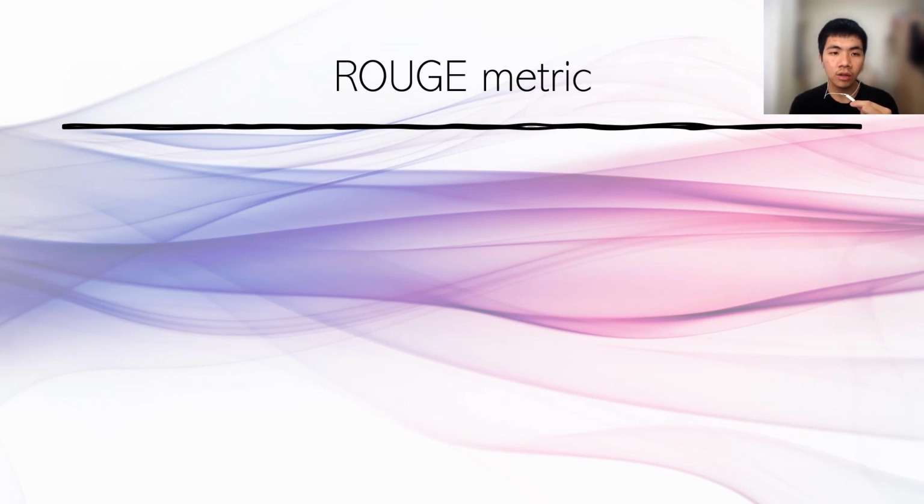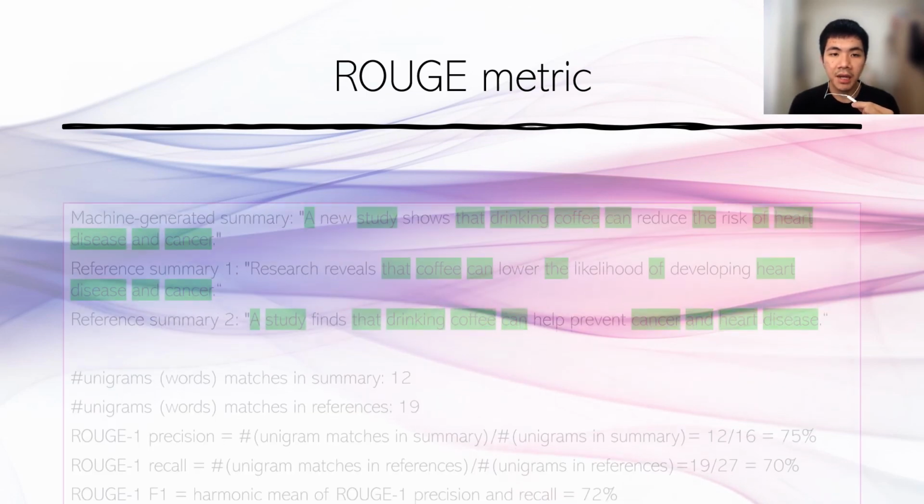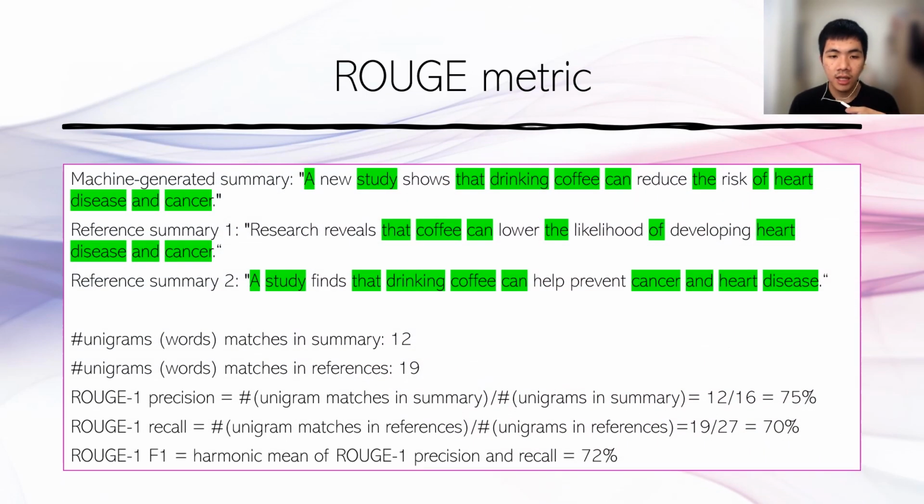ROUGE, or Recall-Oriented Understudy for Gisting Evaluation, measures the similarity between two documents. Here's the example for the unigram model. Here we have the machine-generated summary and reference summary 1 and 2. First, we count the number of unigrams, or words, that overlap in the summary and the references, and then we can calculate the ROUGE-1 precision, recall, and F1 score using the formula below.